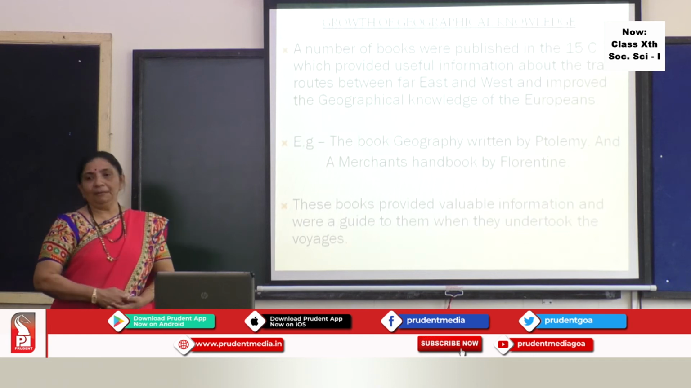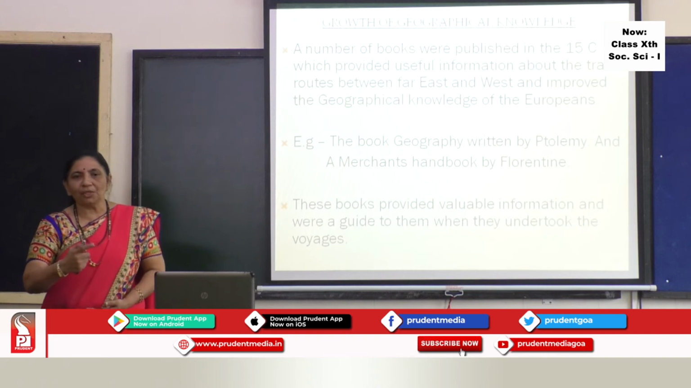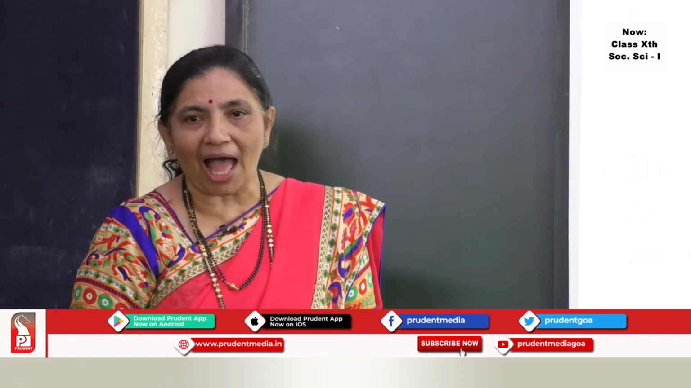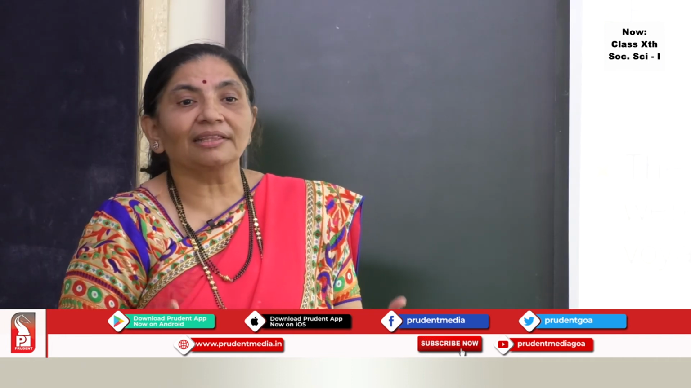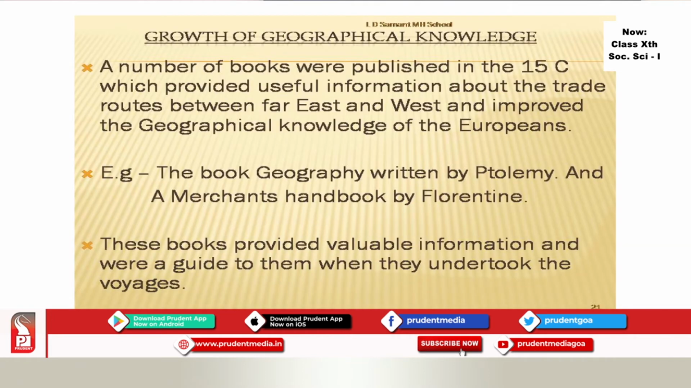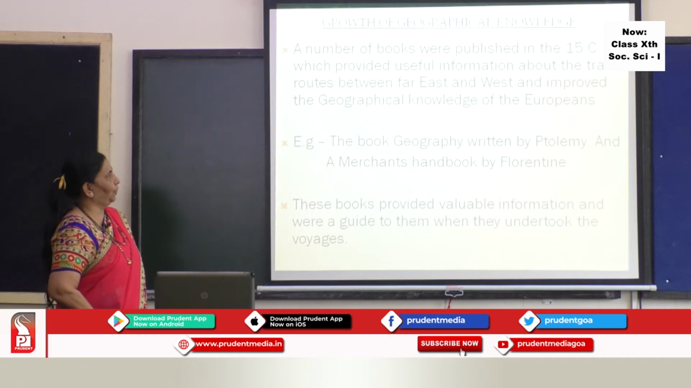The third important point is growth of geographical knowledge. See students, remember back the story that farmer had a knowledge of wealth, and after that he started thinking of learning geography. Now how did they learn? A number of books were published in the 15th century which provided useful information about the trade routes between Far East and West and improved the geographical knowledge of the Europeans.